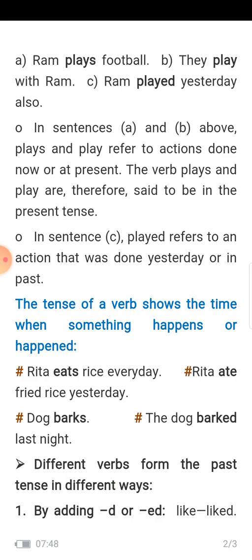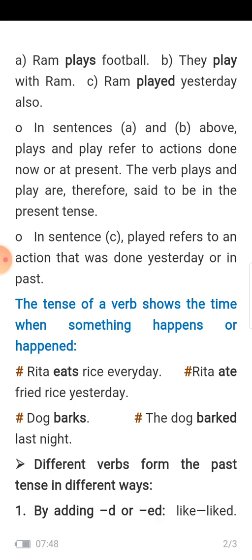So the tense of a verb shows the time when something happens or happened. Rita eats rice every day. That means the work she does every day, so it is present tense, simple present tense. Rita ate fried rice yesterday. Ate, yesterday, the work was done, completed. So it is in past tense.